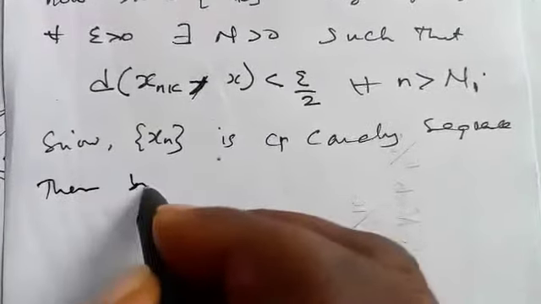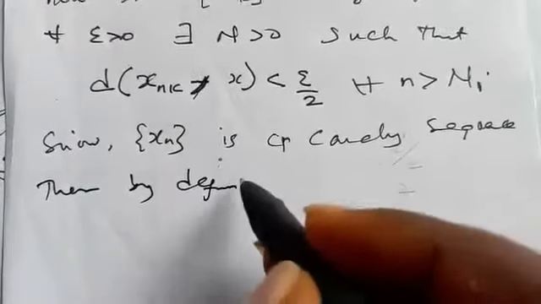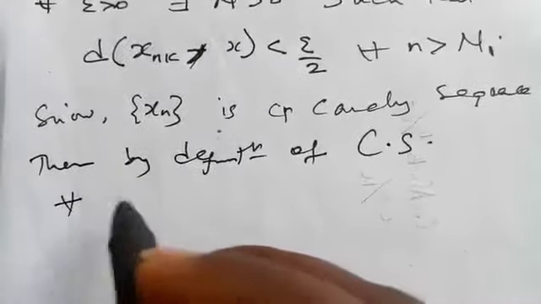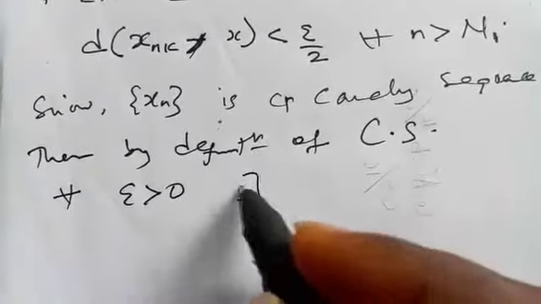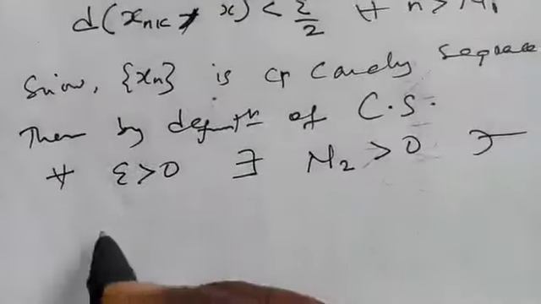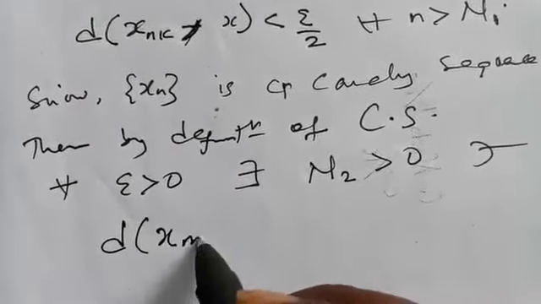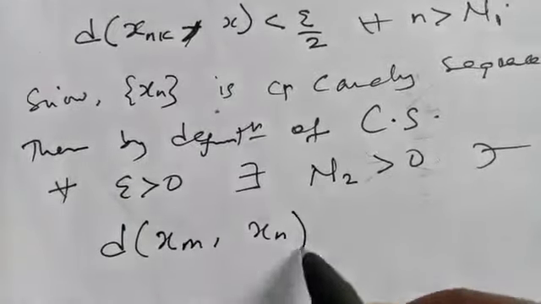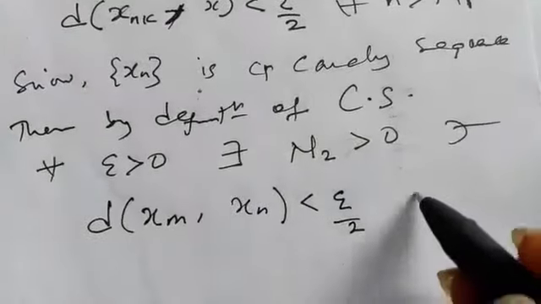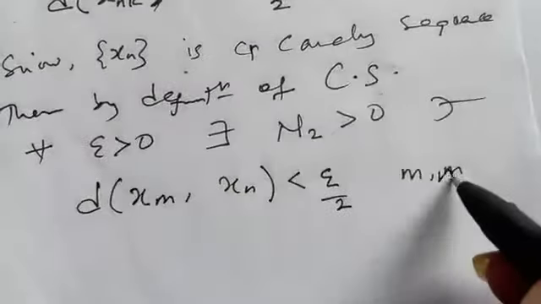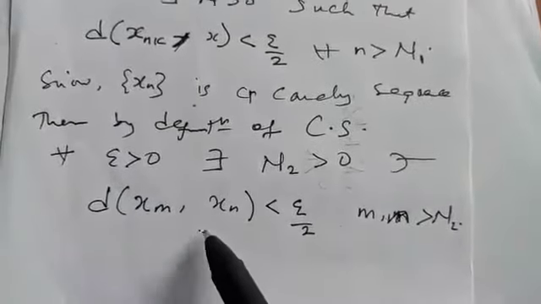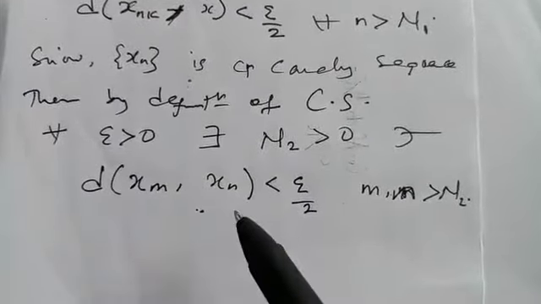Then, by definition of what? By definition of Cauchy sequence. Also, for every epsilon greater than 0, there exists, let's say, n2 greater than 0, such that the distance d(m, n) is less than epsilon over 2 for all m, n greater than n2. So this is the definition of Cauchy sequence.